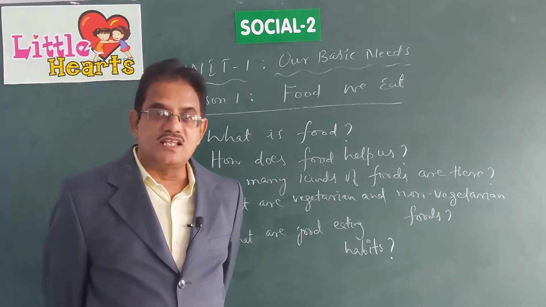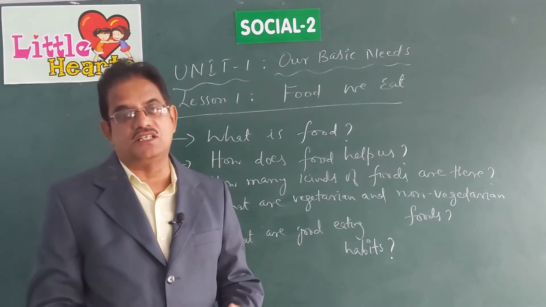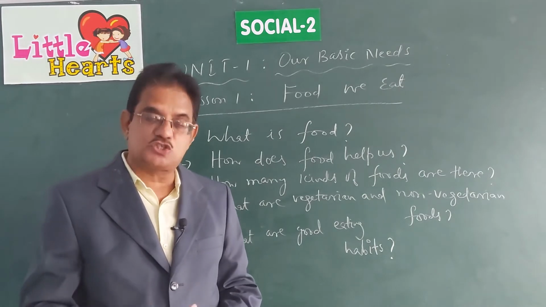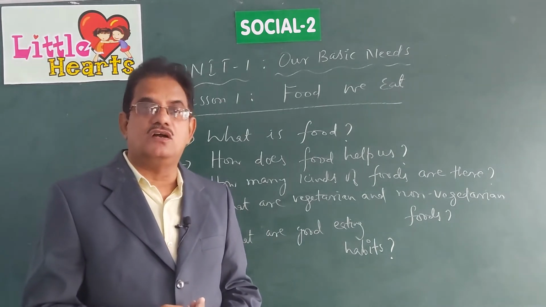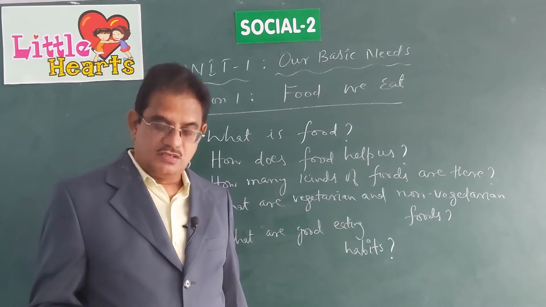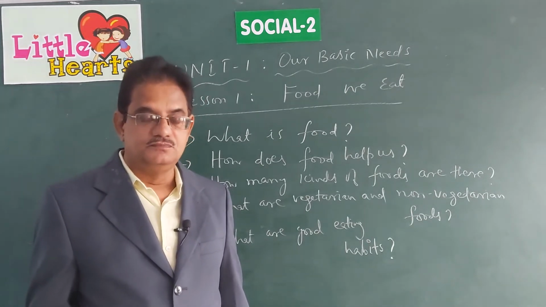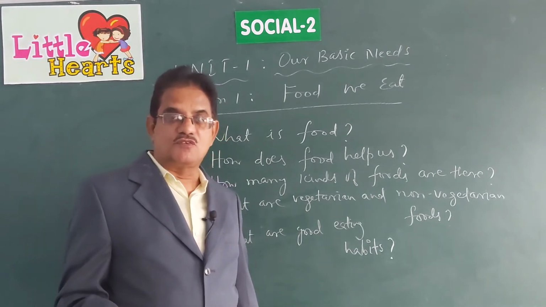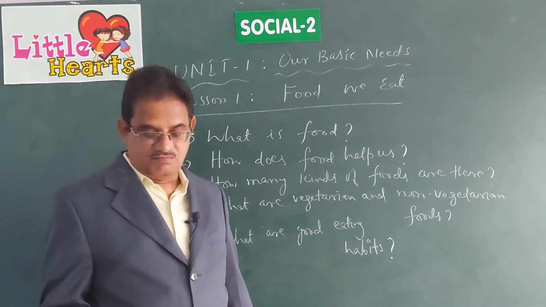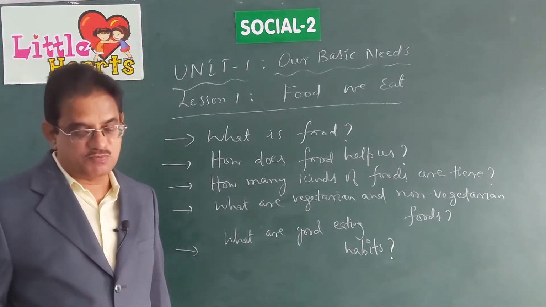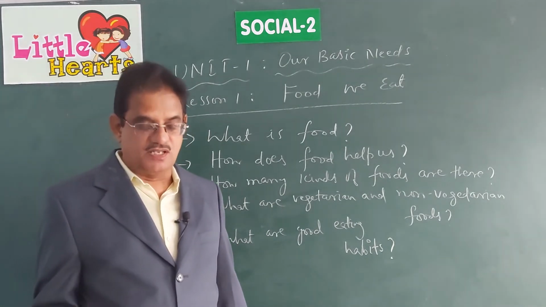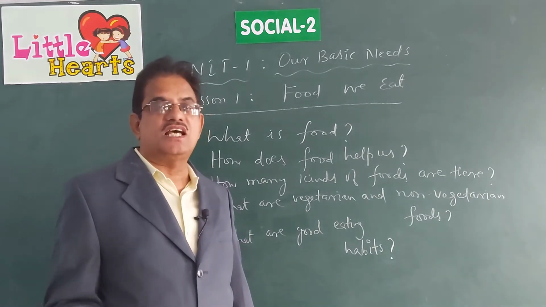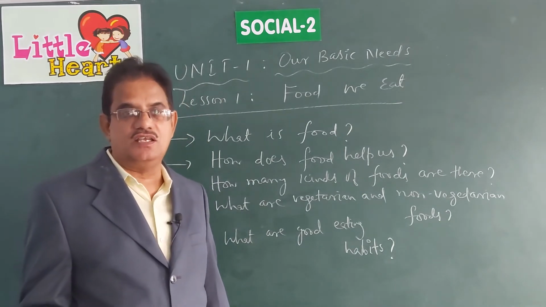Can you tell the names of some vegetables? Yes, brinjal, potato, tomato, carrot, lady's finger, cabbage, bitter gourd, bottle gourd, capsicum. These are names of some vegetables. And can you tell the names of some fruits, children? Apple, mango, orange, grapes, watermelon, muskmelon and jackfruit. These are some of the fruits that we eat regularly.